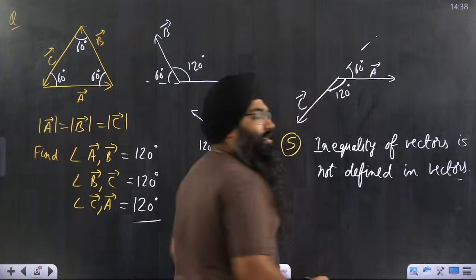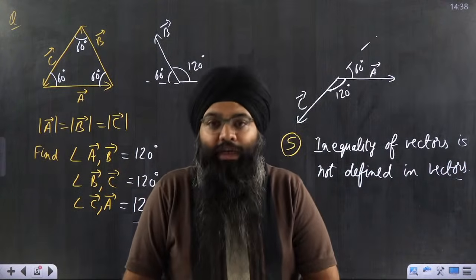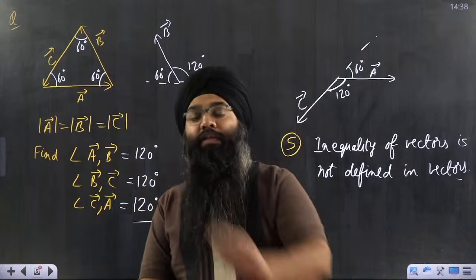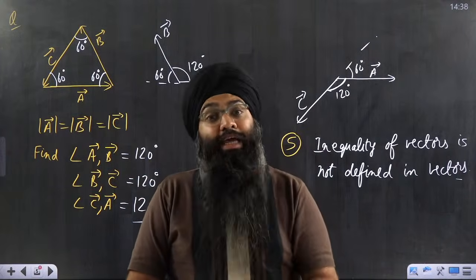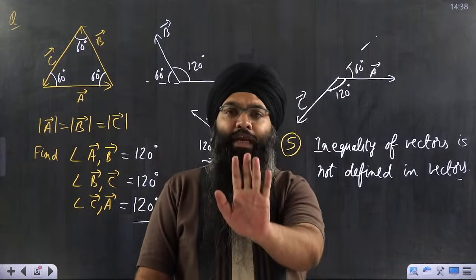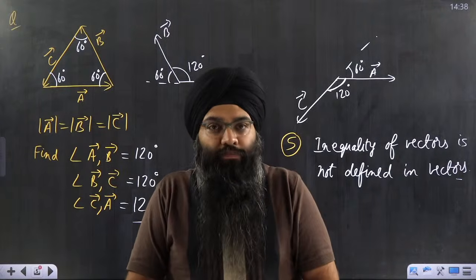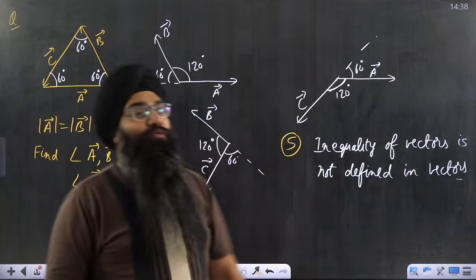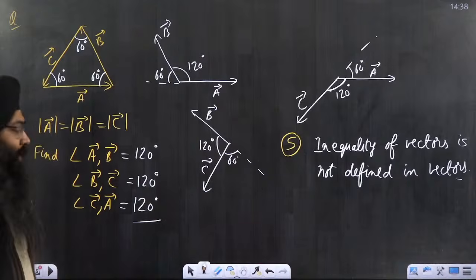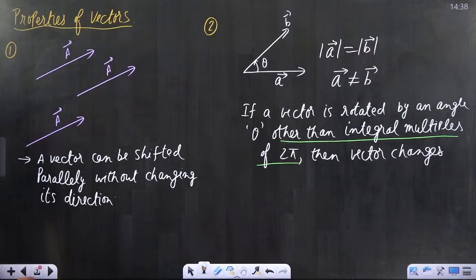So I will never say that A vector is more than B vector or A vector is lesser than B vector. I can compare magnitudes. Directions I cannot compare. So these were the 5 most important properties of vectors.